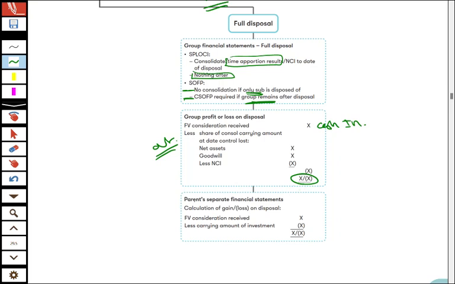And then we've also looked at calculating the parent's profits in their own separate financial statements. So looking at the cash in, less the carrying amount of that investment. And we've also looked at how we reconcile the difference, how that occurs if we've got a lower profit on disposal to the parent's higher profit on disposal. And that's largely because the parent is recording that investment at cost. They're not making adjustments for the increase in the subsidiary's net assets.